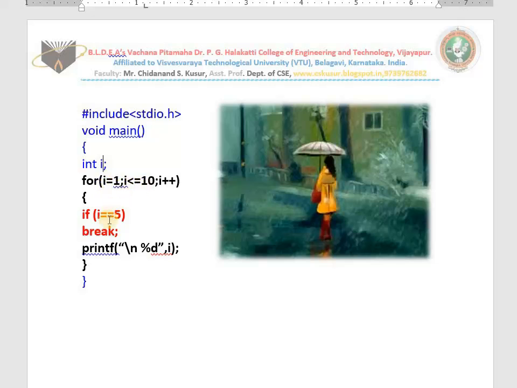Yes. Whether I is 5? No. Means 1 prints, 2, 2 prints, 3, 3 prints, 4, 4 prints, 5. I is 5. Break takes place. What is the output? 1, 2, 3, 4. That's all. If you write this if and break after the printf, we get 1, 2, 3, 4, 5. We won't get 6, 7, 8, 9, 10. This is all about break. I hope you have understood.